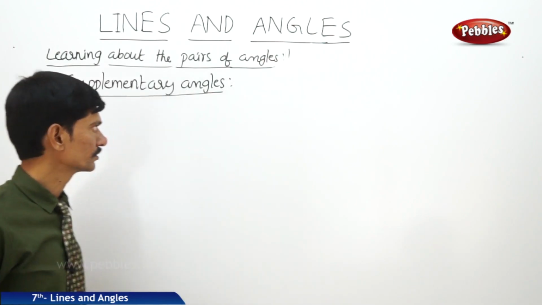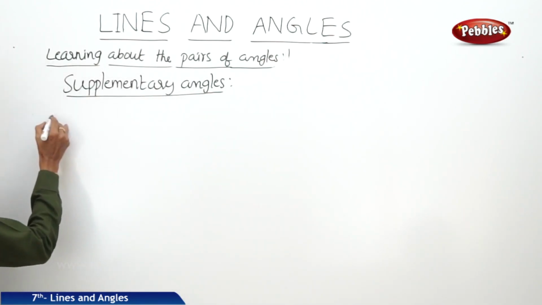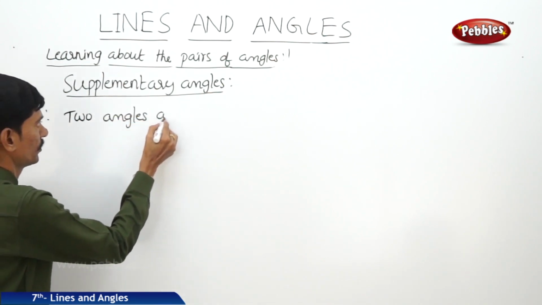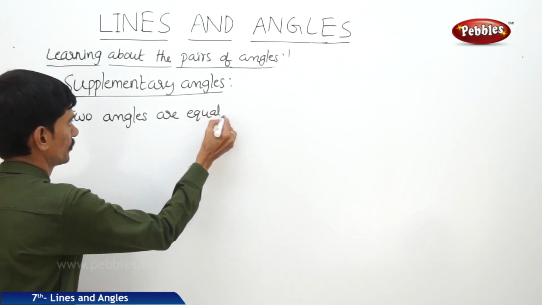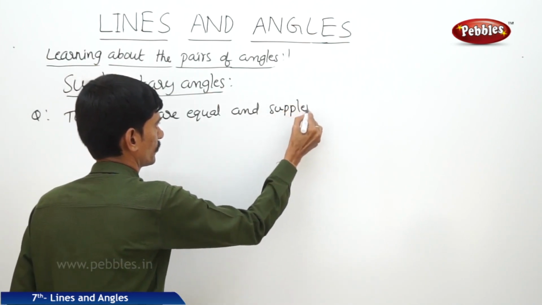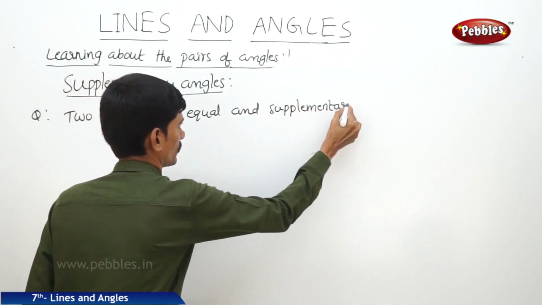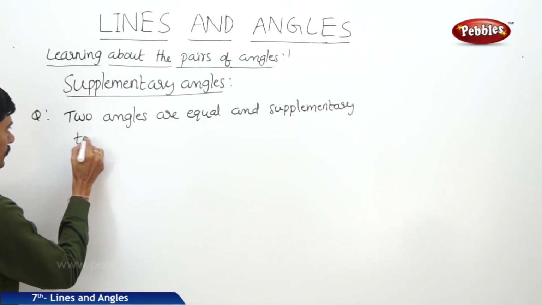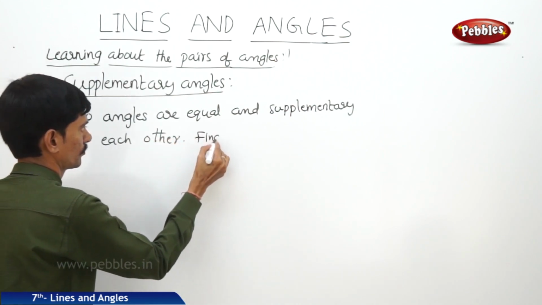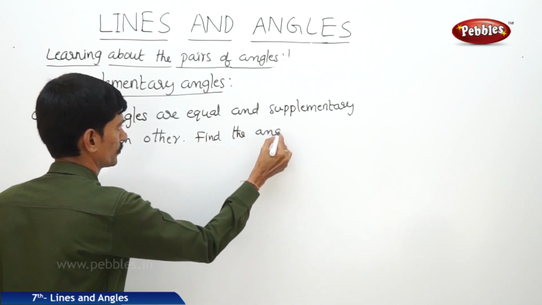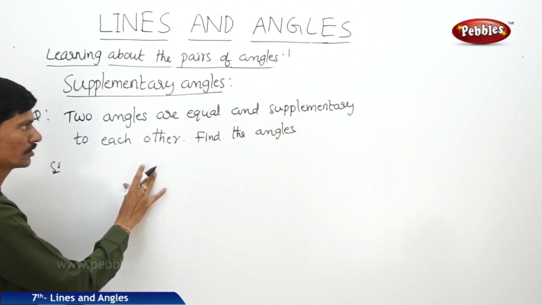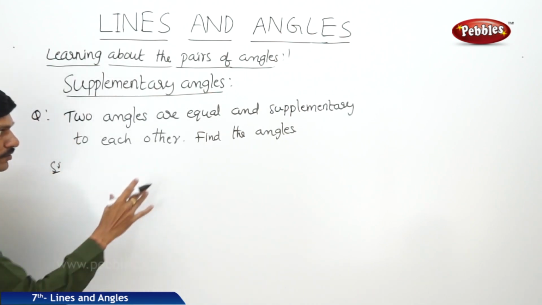Now let us take the next question. Two angles are equal and supplementary to each other. Find the angles. So the two angles are equal and supplementary to each other. Then we should find the angles.